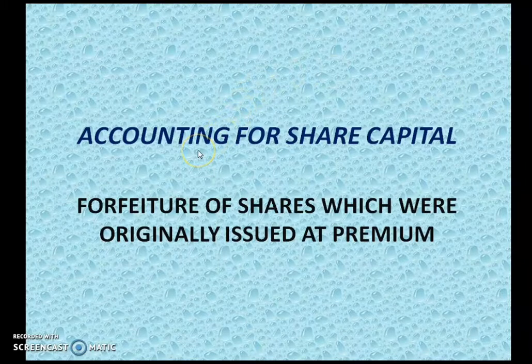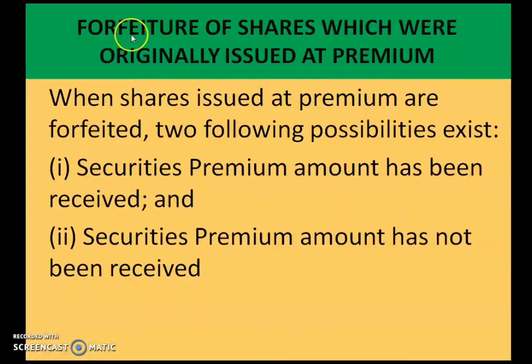Children, we were dealing with the chapter Accounting for Share Capital. In our previous class, we discussed forfeiture of shares which were issued at par. Now let us discuss forfeiture of shares which were originally issued at premium. As you know, forfeiture of shares means cancellation of shares. When any of the shareholders is unable to make the due payment of any of the installments, his shares will be cancelled. So, forfeiture of shares which were originally issued at premium.